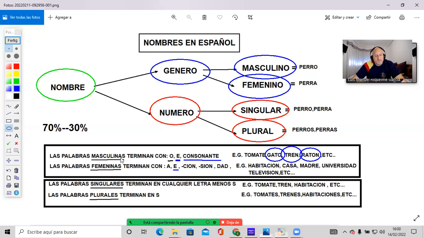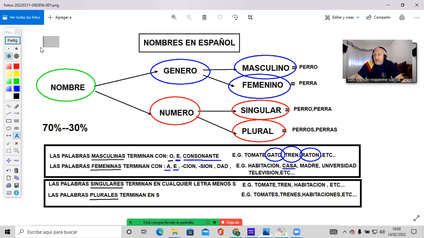Let's have a look at feminine. Feminine words will normally end with an A. For example, casa. The word casa is a house. It ends with an A, a feminine word. And there are many others. This is a very common ending for feminine words. For example, mama, a mom, your mom, female.